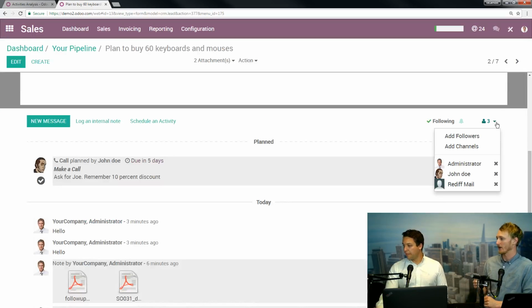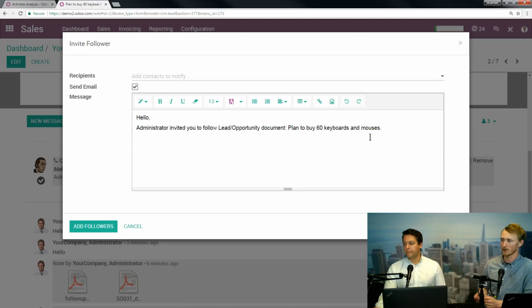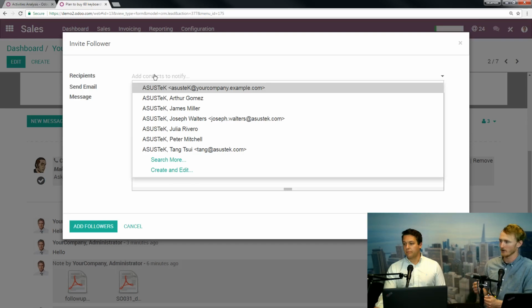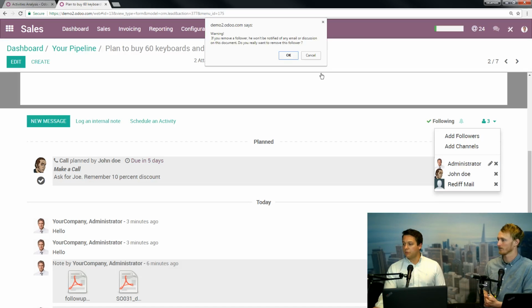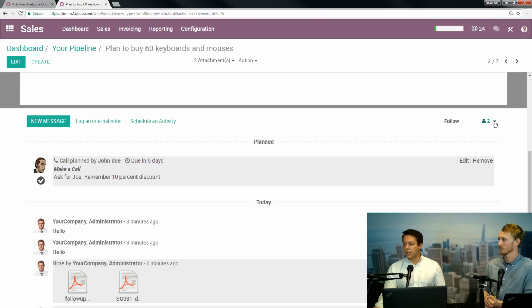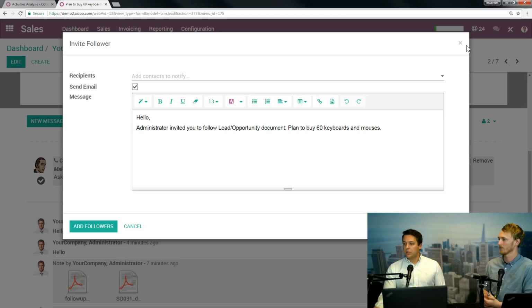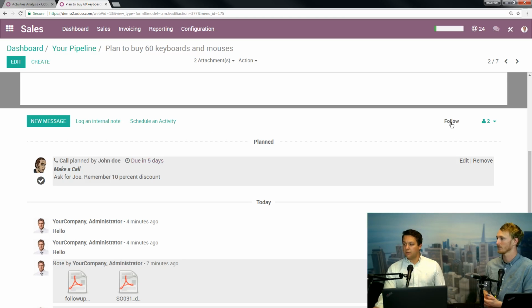But if you add followers, these are the people by default who are going to be receiving messages when you send a message. And you can add followers internal or external. If they're internal, this is for external, and for internal, since I'm logged in, I'm gonna remove this and see what that looks like. So now internally, add followers. You can add X for external, but you can see here follow. That's for me internally, and I can do unfollow right there. So that's how you add yourself internally, and then external, just like you said.